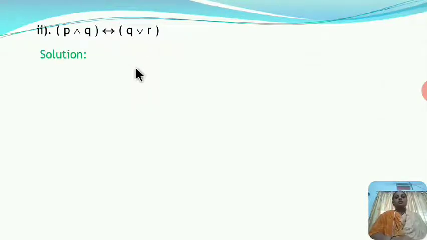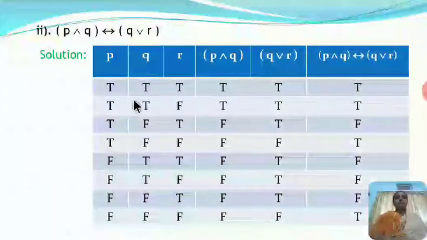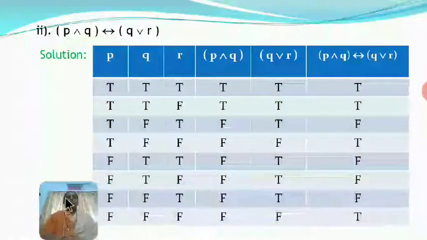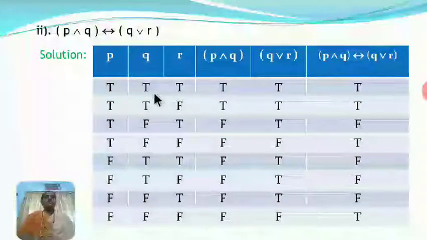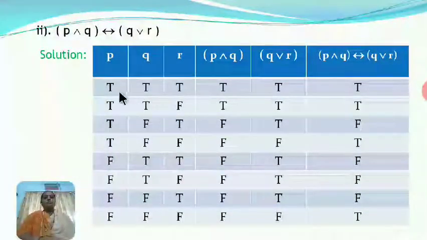Now, the second statement pattern is P and Q double implies Q or R. Here the prime components are P, Q, R. So, in the solution, the truth table for the statement pattern is as below. Here, we consider all the possible entries in all the three prime components.